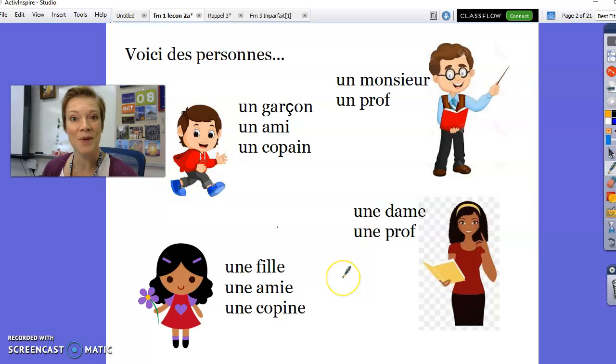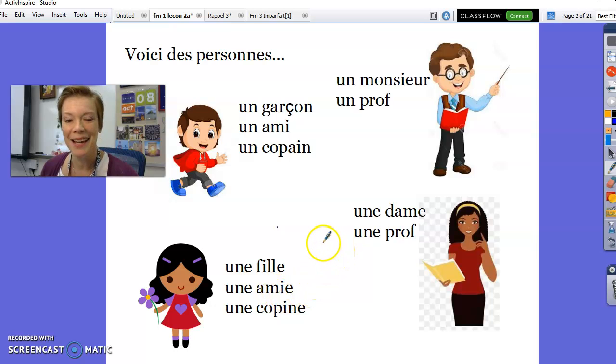Class, you're going to start to notice that as we learn more and more about the French language, they definitely distinguish between masculine and feminine, singular and plural, when they're talking about people and things. So they make a big distinction, not just between the words boy and girl, which we have in English, but also the word friend, un ami versus une amie.